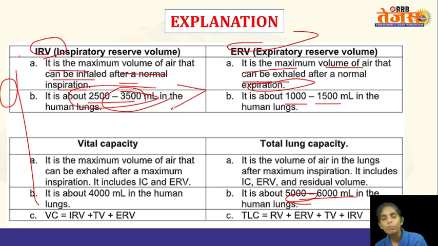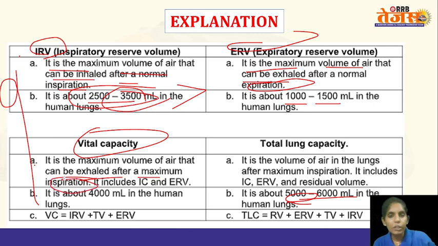So we can inspire more air by applying energy than the air that we expire. Now coming to the vital capacity, it is the maximum volume of air that can be exhaled after a maximum inspiration. So after a maximum inspiration, what is the amount of air that we can exhale?